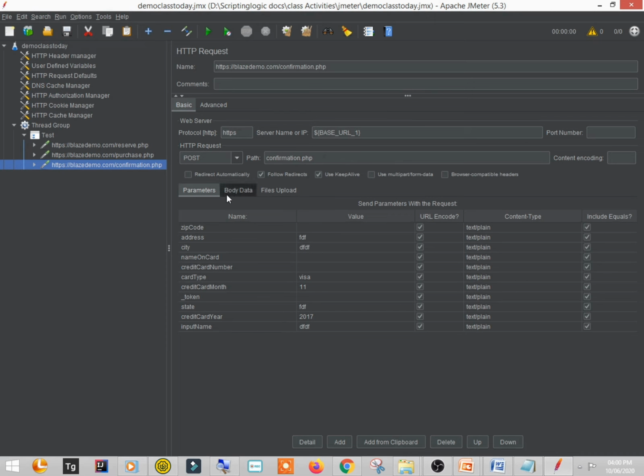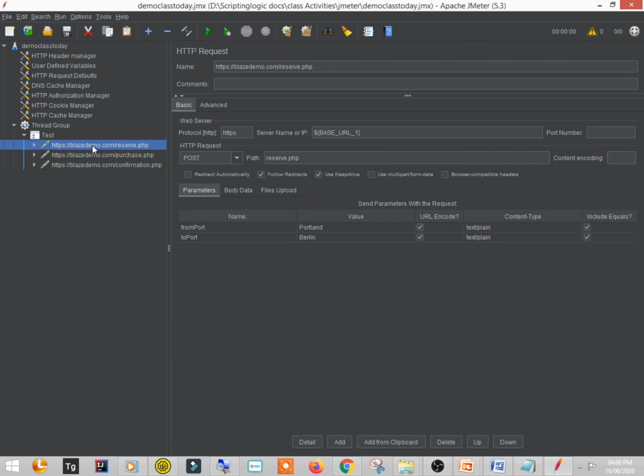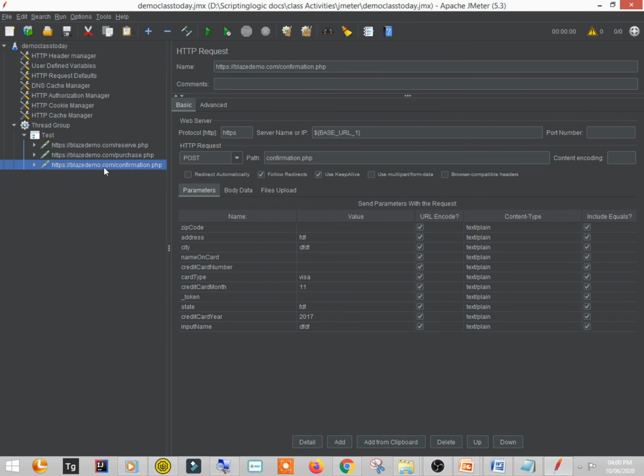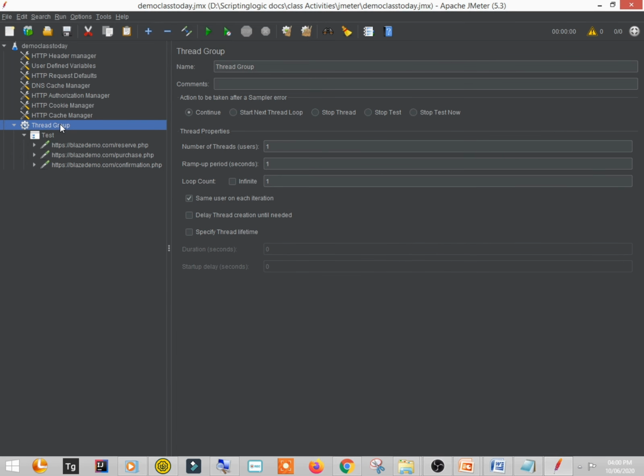So later on, when you do some practice over JMeter, you will come to know what these things are. But just for an introduction, these are the 3 steps we have done. Initially we were on the reservation page. Here you can see the URL of it, and then we did the purchase operation, then we got the confirmation operation. So here a thread group is already created.